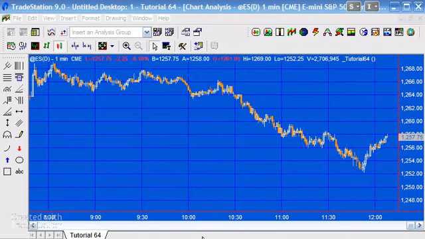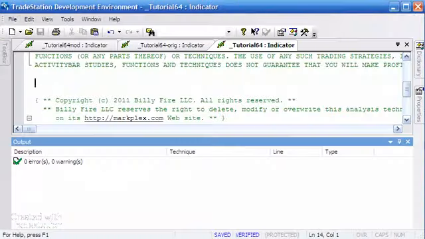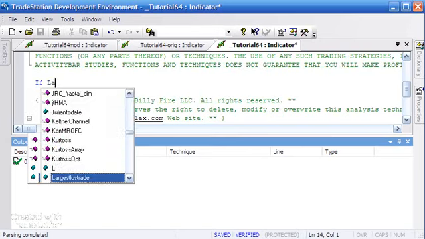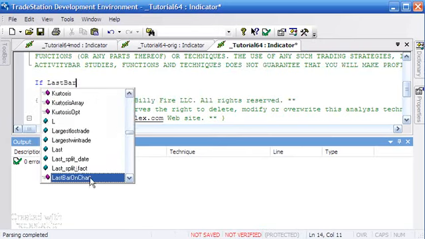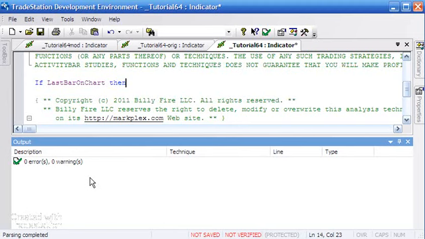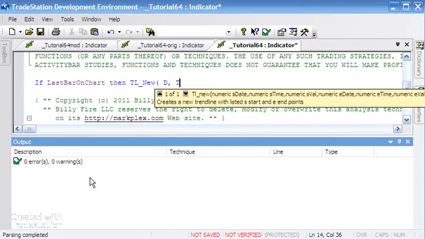So what I've done, I've created an indicator, and there's nothing there at the moment apart from some comments and legalese. Firstly, if we wanted to just draw a line on the chart using EasyLanguage, we've done that many times before. We'd probably do something like if last bar on chart, then, and we'd use the standard drawing keyword, TradeStation EasyLanguage keywords, and we do something like date, time.